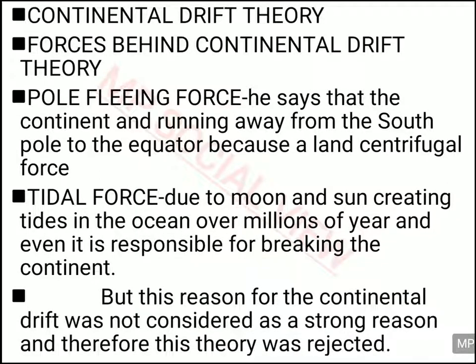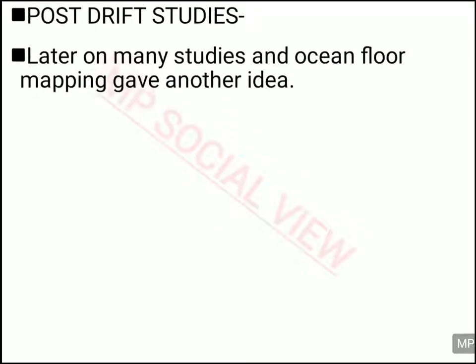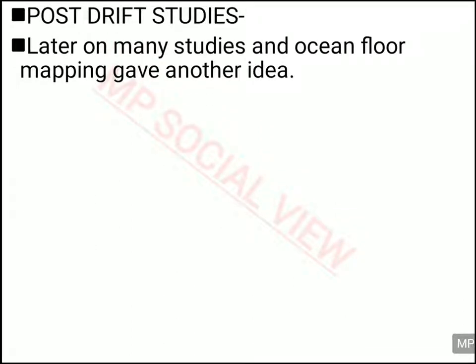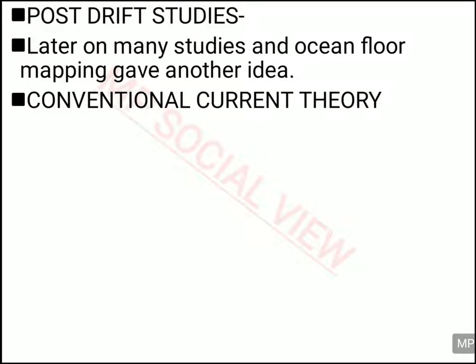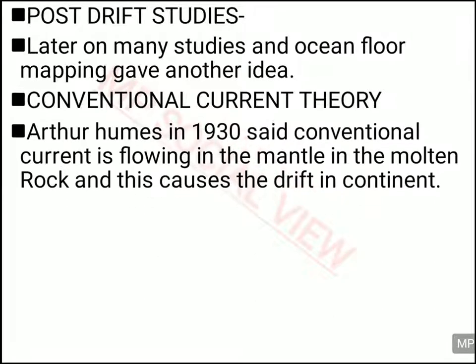But the scientists and geographers did not feel that these forces were strong enough to break the big Pangaea. So they did not actually agree with the continental drift theory. After the continental drift studies, many other studies were done in this regard, and ocean floor mapping was started, and people started preparing maps of the ocean, and then came the convection current theory.